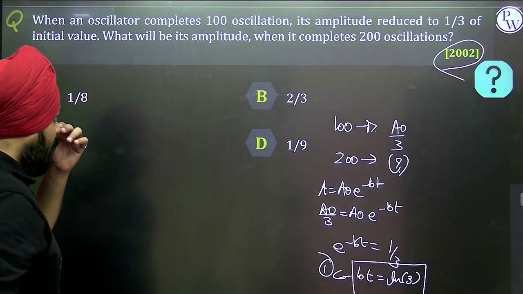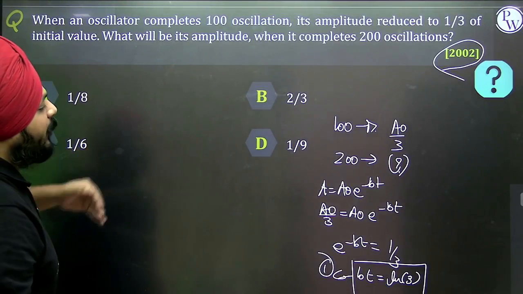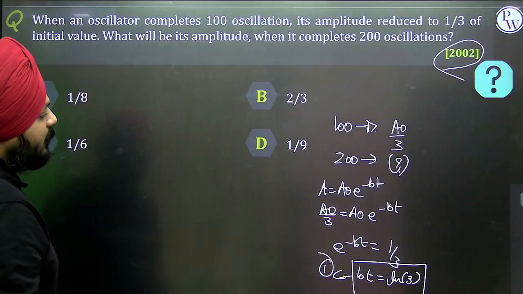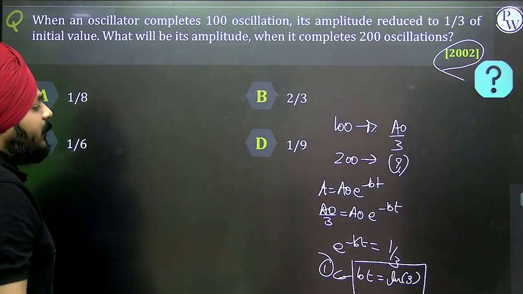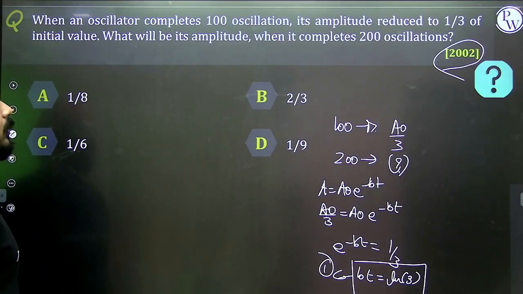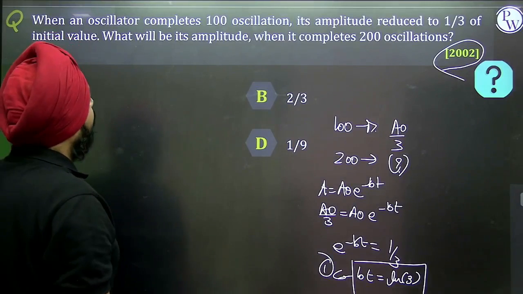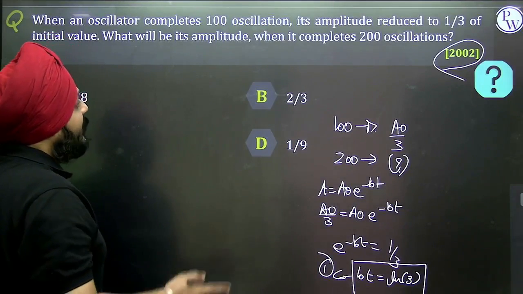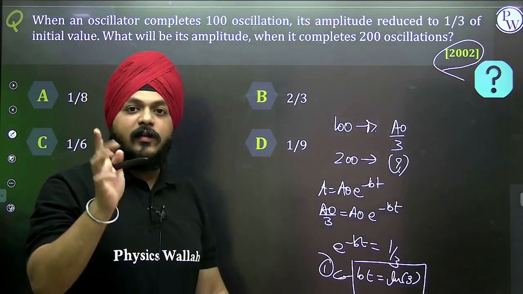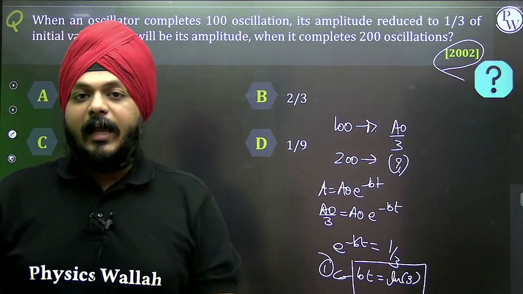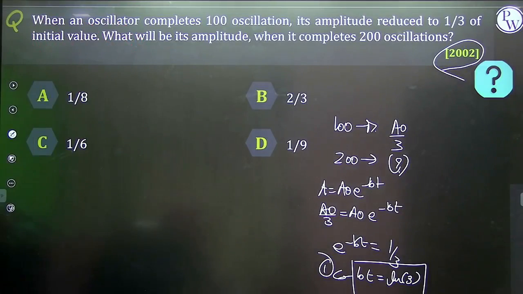What will happen on the completion of the 200 oscillations, right? When an oscillator completes the 100 oscillations, the time period of one oscillation is T.